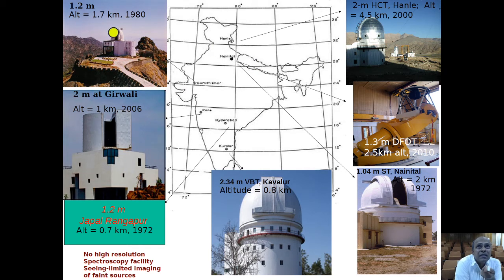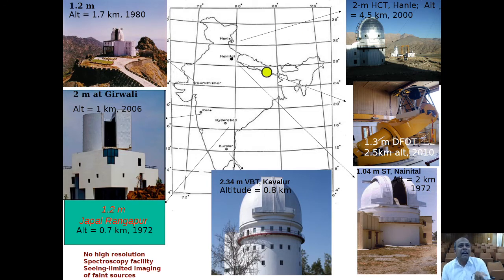This is the 1.2 meter Mount Abu telescope at Guru Shikhar. Then we have a telescope in Pune, the 2-meter Girawali telescope. We have a telescope at Hyderabad, this is a 1.2 meter telescope. And at Kavalur, we have the 2.3 meter Vainu Bappu telescope. This was established way back in 1984. And then at Nainital, we have 2 telescopes, the 1 meter Devasthal telescope, which was commissioned in 2010, and the 104 centimeter Sampurnanand telescope, which has been in operation since 1972. And then recently in 2000 we had the 2-meter Himalayan Chandra telescope.